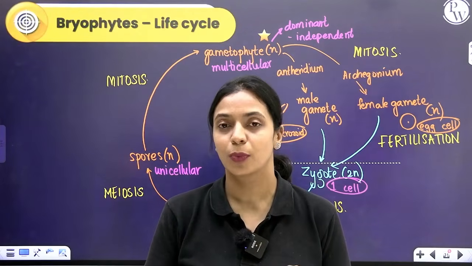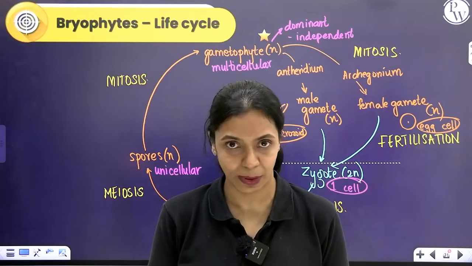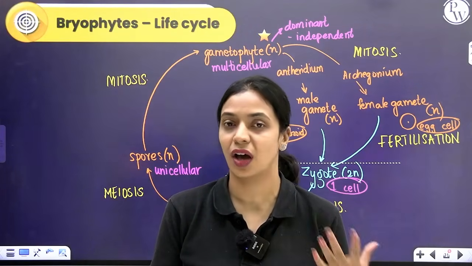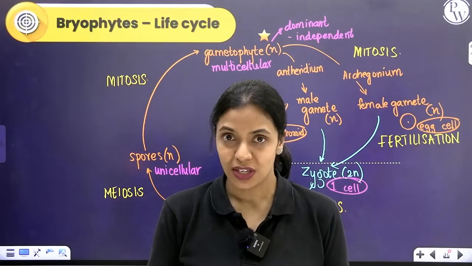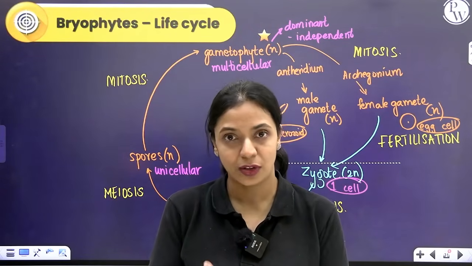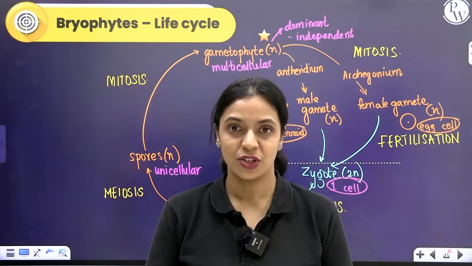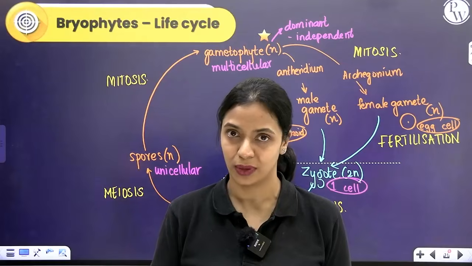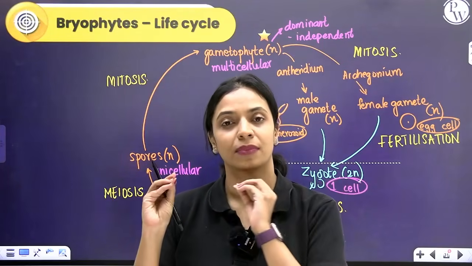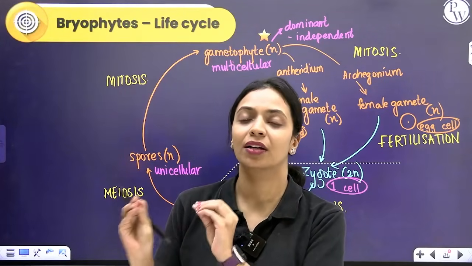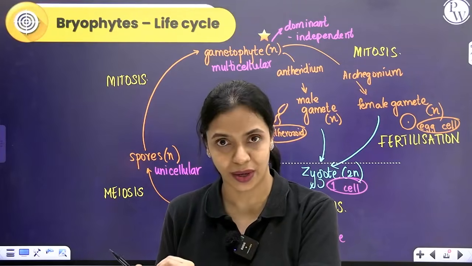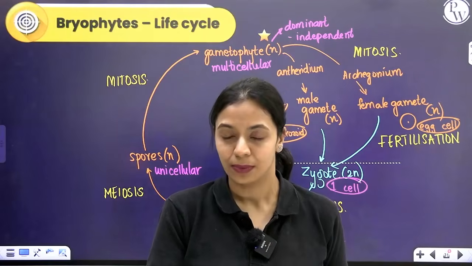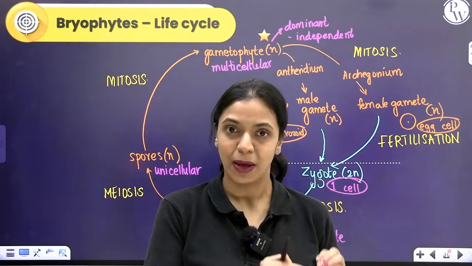Now within this plant body, male and female sex organs will be present. The male sex organ is called antheridium, the female sex organ is called archegonium. In some species, both male and female sex organs are present on the same plant. In some species, you have separate male thallus with antheridium and a separate female thallus with archegonium. Within the antheridium, male gamete is produced by undergoing mitosis. Male gamete is called antherozoid, that is flagellated. Within the archegonium, female gamete or the egg cell is produced by mitosis.